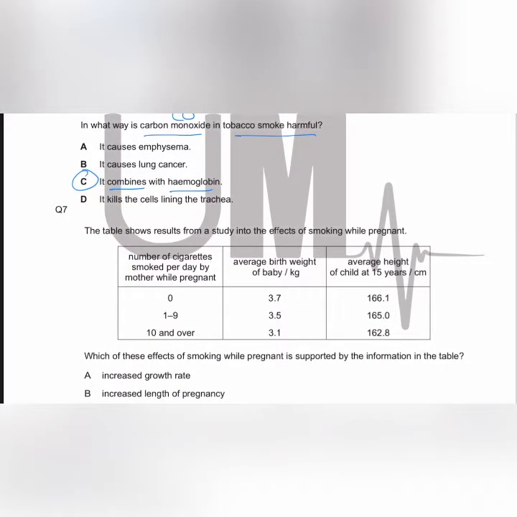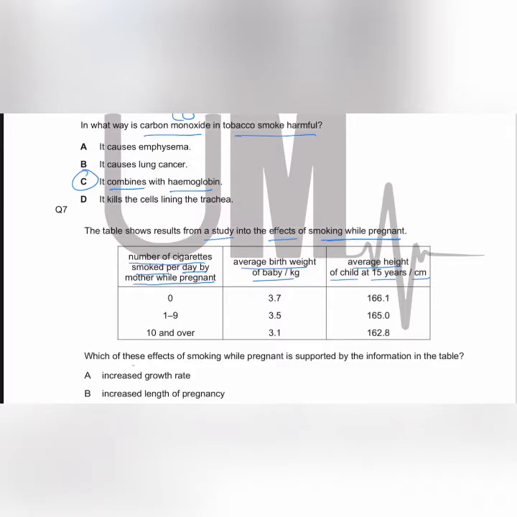Let's move towards the MCQ 7. The table shows results from a study into the effects of smoking while pregnant. The first column shows the number of cigarettes smoked per day by a mother while pregnant. The second column shows average birth weight of the baby in kgs, and the third column shows the average height of the child at 15 years in centimeters.